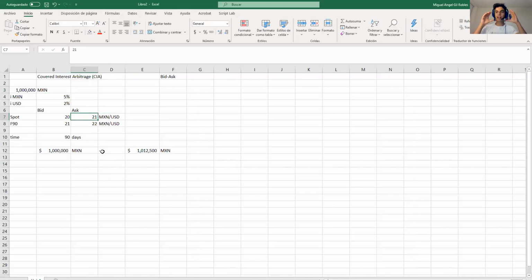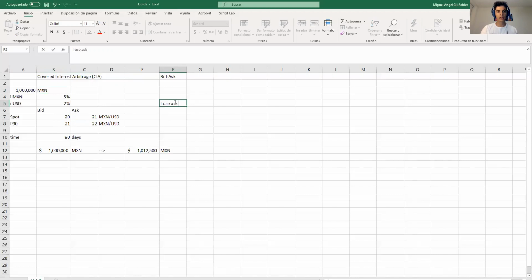If I need to buy dollars, because that's what I need to buy, I have pesos and I need to buy dollars, and the exchange rate says pesos over dollar, dollars are at the bottom. What do I use when I need the one at the bottom? I use ask, right? Let me write it in here so you can remember this.